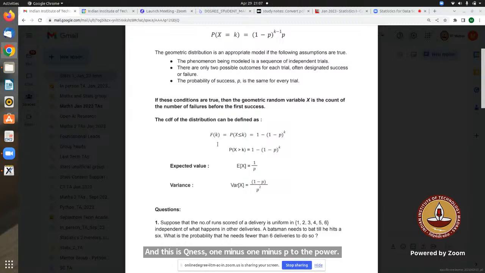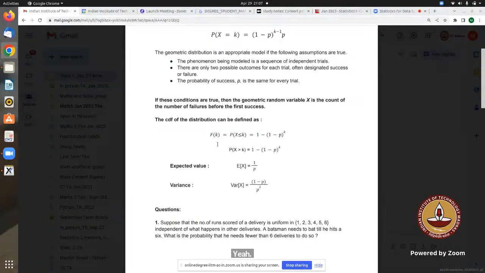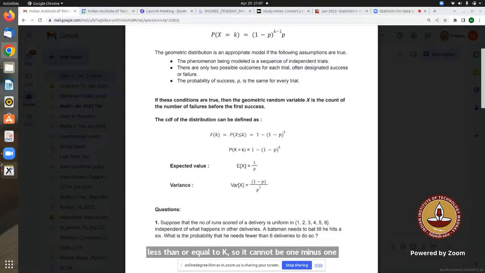Is there any problem? The formula for x greater than k is wrong. I think this is wrong because the probability that x is greater than k should be 1 minus the probability that x is less than or equal to k. So it cannot be 1 minus p to the power k. This is the wrong formula given. It should be 1 minus p to the power k.